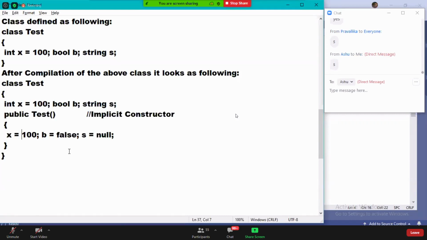So just understand the point I'm telling you. Variables must be initialized by us.